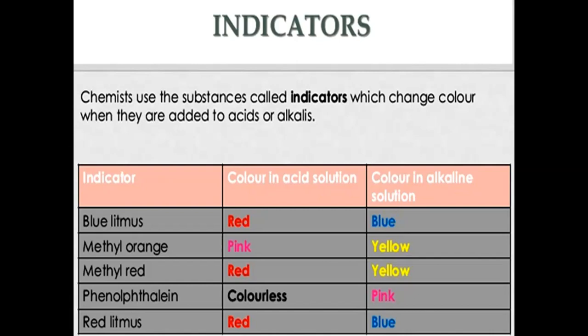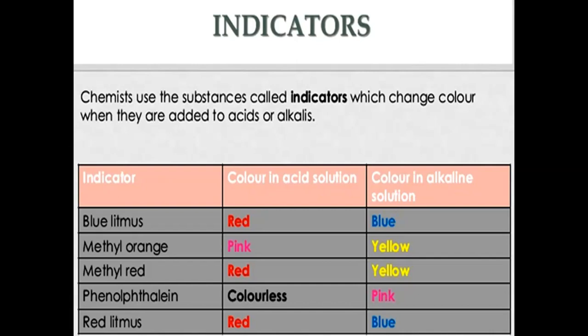turmeric, purple cabbage juice are the natural indicators along with China rose solution. Litmus paper, methyl orange, and phenolphthalein are synthetic indicators or artificial indicators.